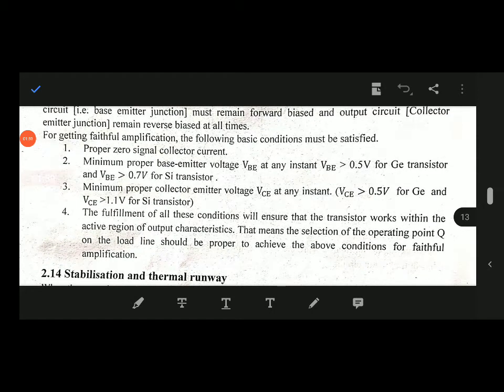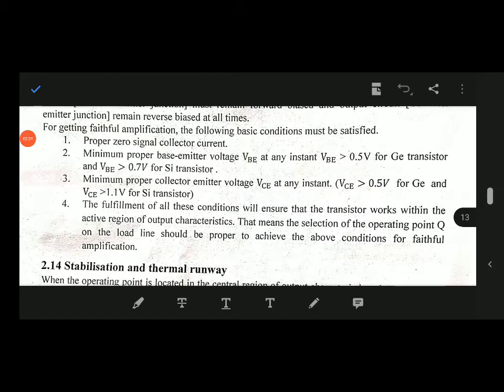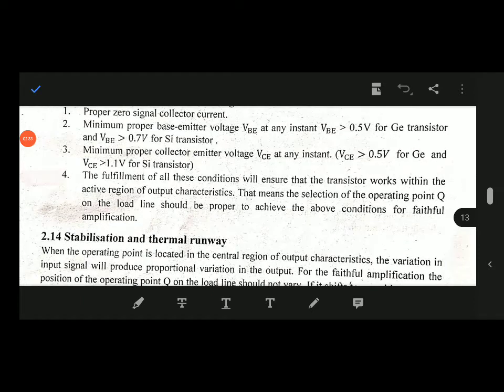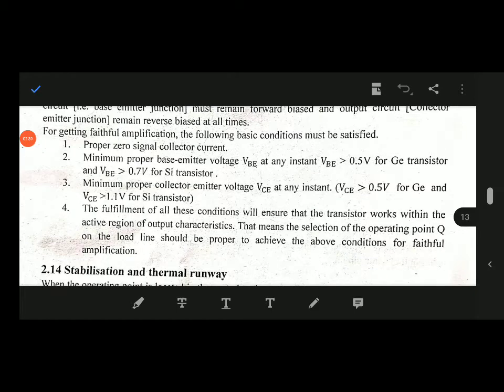The third one is the minimum proper collector-emitter voltage VCE at any instant, that is VCE is greater than 0.5 volt for germanium and VCE is greater than 0.1 volt for a silicon transistor. And the fourth one is that the fulfillment of all these conditions will ensure that the transistor works within the active region of the output characteristics. That means the selection of operating point Q on the load line should be proper to achieve the above conditions for faithful amplification. These are the conditions of faithful amplification.